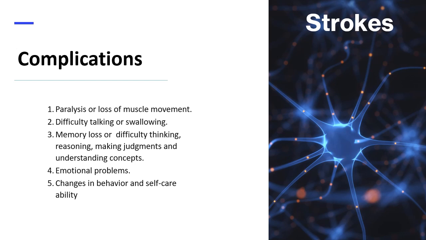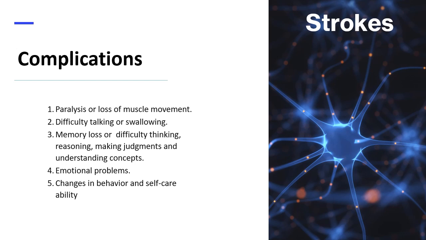Now, let's talk about complications of a stroke. A stroke can sometimes cause temporary or permanent disabilities, depending on how long the brain lacks blood flow and which part was affected. They include the following. 1. Paralysis or loss of muscle movement, which usually happens on one side of the body, or loss of control of specific muscles like the face or one arm.